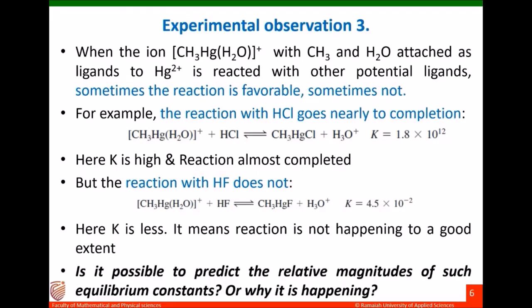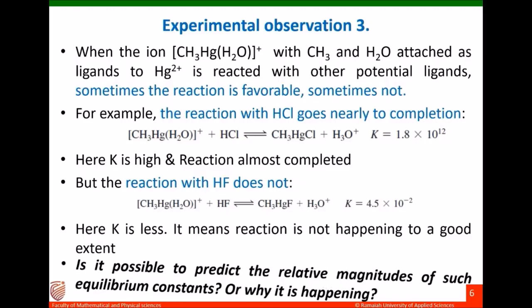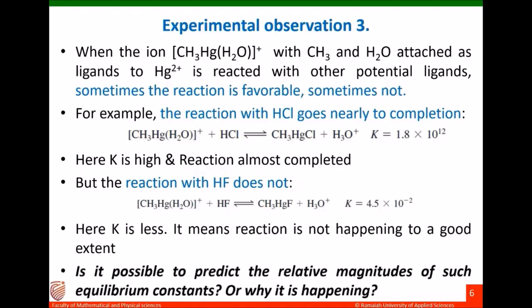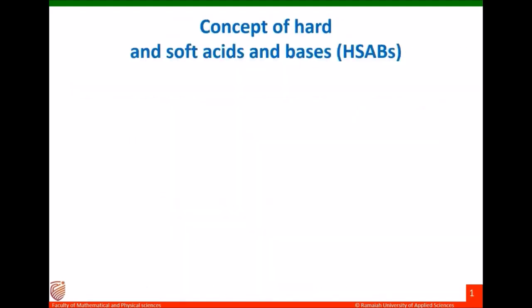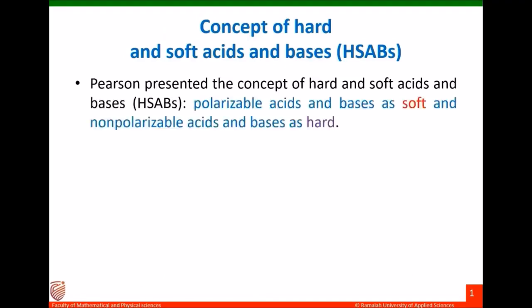Is it possible to predict the relative magnitude of such equilibrium constants, or why it is happening? Why are similar kinds of compounds interacting differently with the same coordination sphere? To explain the above observations, Pearson presented the concept of hard and soft acids and bases, designating polarizable acids and bases as soft and non-polarizable acids and bases as hard.